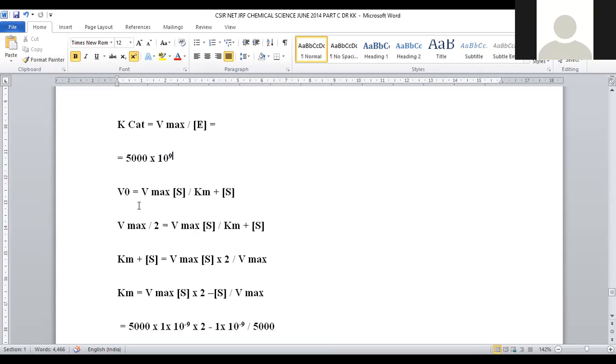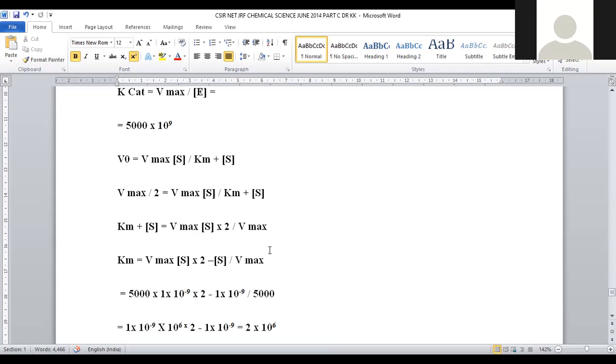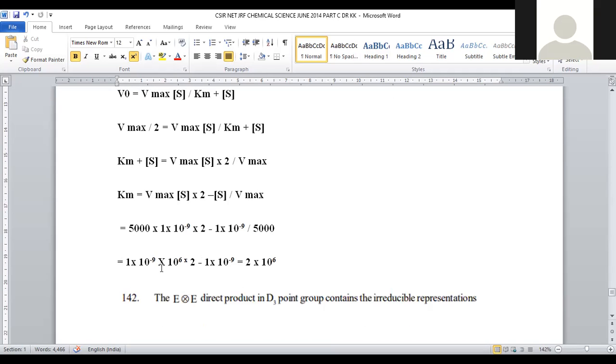Here V naught is given as Vmax by 2, so we can incorporate that term. V naught can be replaced with Vmax by 2, which equals Vmax S by Km plus S. Let us take the denominator term to this side, because Km is to be depicted. So Km plus S is equal to Vmax S into 2 by Vmax.